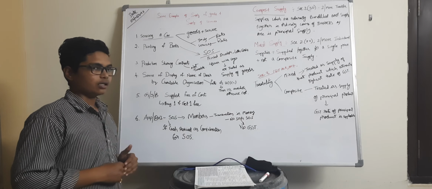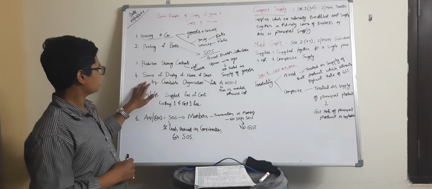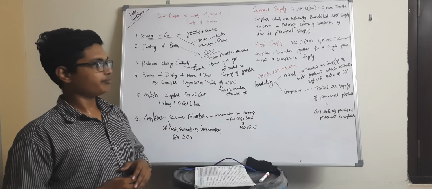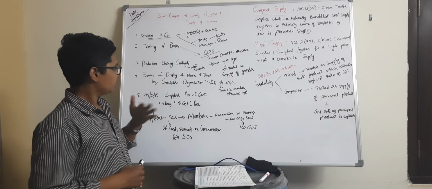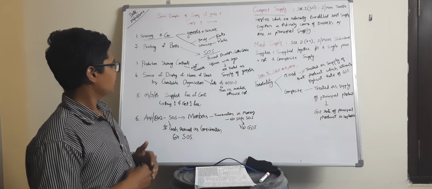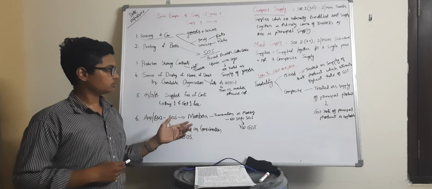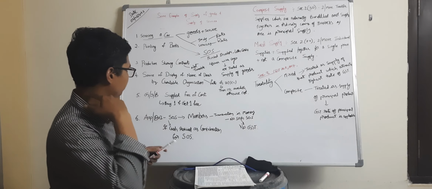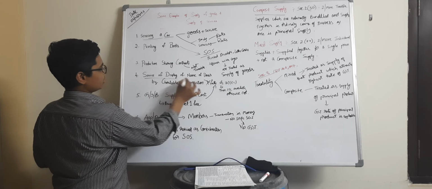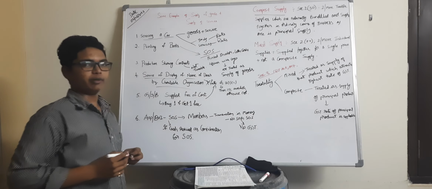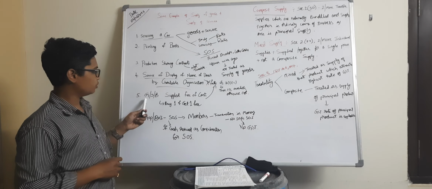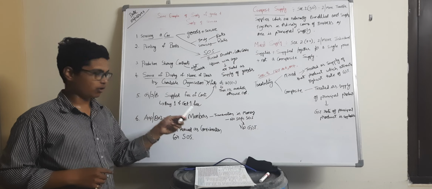Next, service of display of name of donor by charitable organizations. If it falls under Section 7, sorry, there is some mistake here. It is related to this point: services of display of the name of the donor by charitable organizations are not taxable.